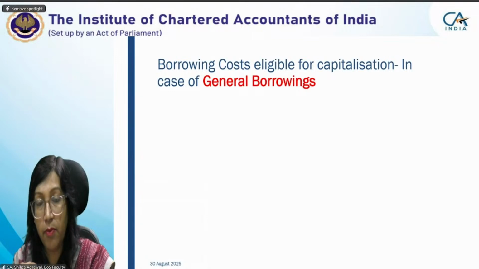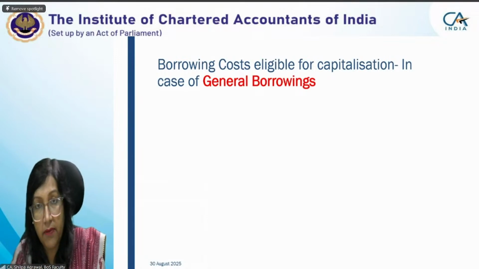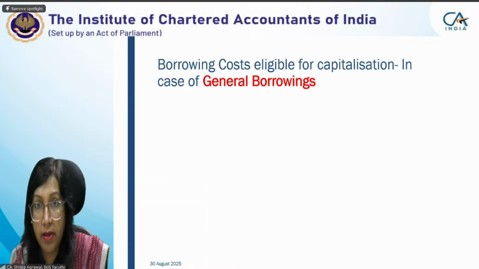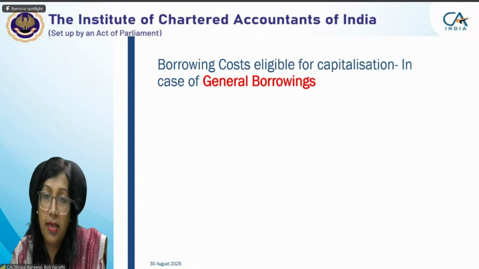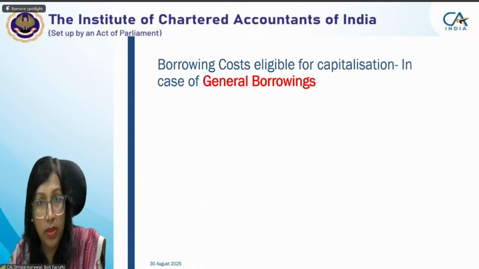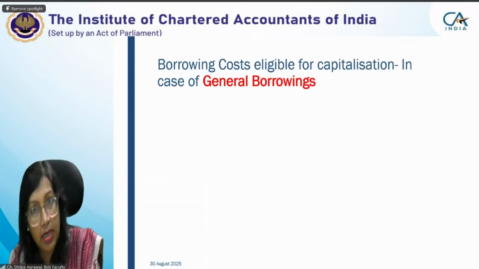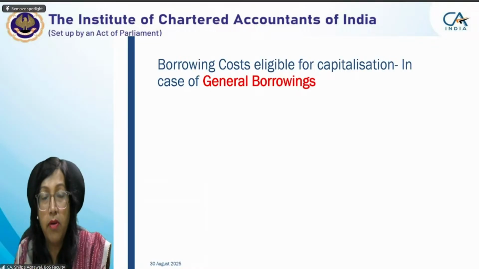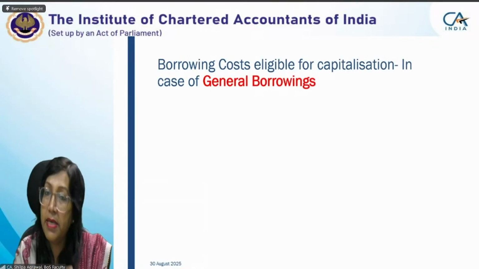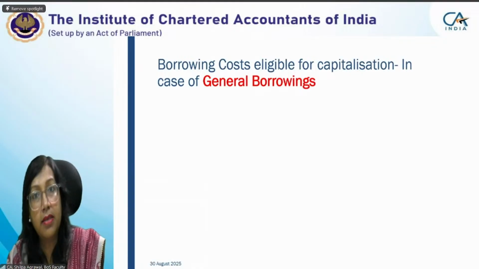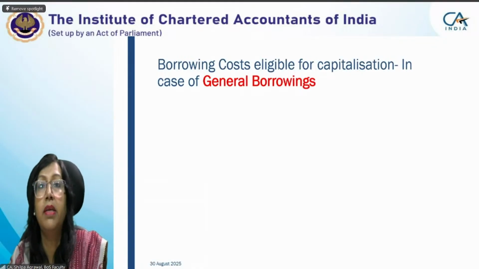For example, I have taken a specific borrowing which I have to repay after 5 years, but the construction of the asset was completed after 2 years. After 2 years, if I'm still holding that specific borrowing, it becomes a general borrowing. So any specific borrowing, till the asset is under construction, will be considered specific borrowing. After that, it becomes general borrowing.